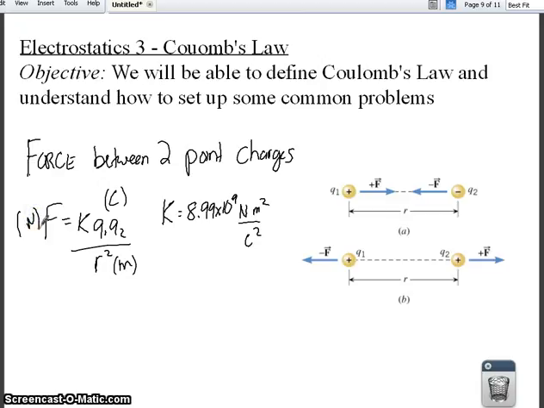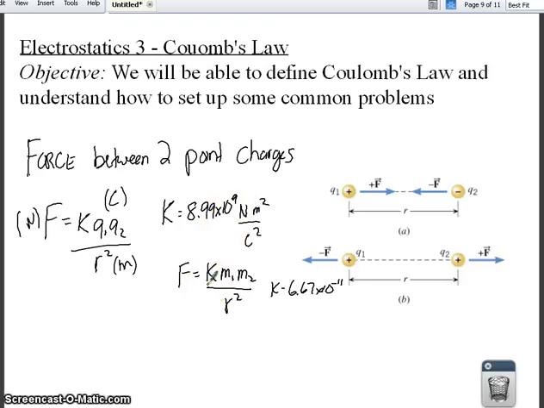So the first thing I want to point out is how similar it is to what we learned about gravity. Notice this is our equation between 2 point charges, and if you remember our equation for gravity, F equals K m1 m2 over r squared. So you can see these are almost exact equations. It's just one uses mass and one uses charge. The really big difference is the value of K. If you remember from gravity, the value of K was 6.67 times 10 to the negative 11th. Look at 10 to the negative 11th versus 10 to the ninth. These are huge differences, and this is why gravity is called a weak force.